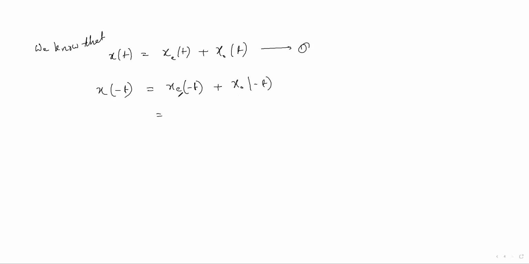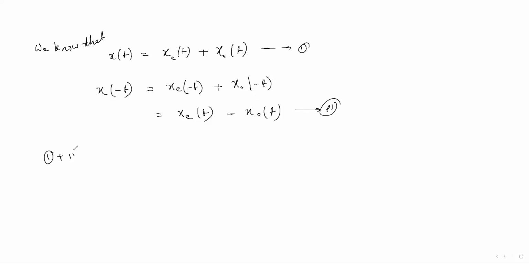For an even signal, we know that xe of minus t is nothing but xe of t only, from the relation we know. But for an odd signal, it would be minus: xo of minus t equals minus xo of t. Take this as equation two.